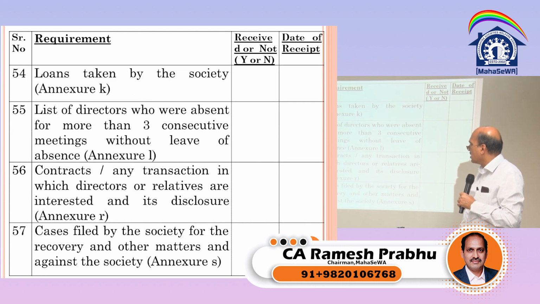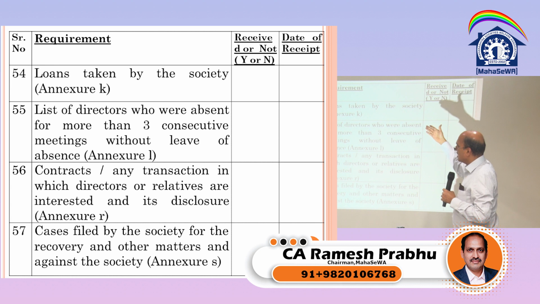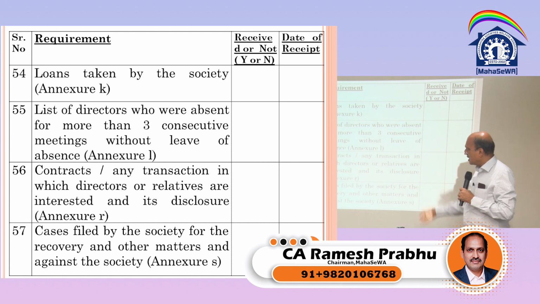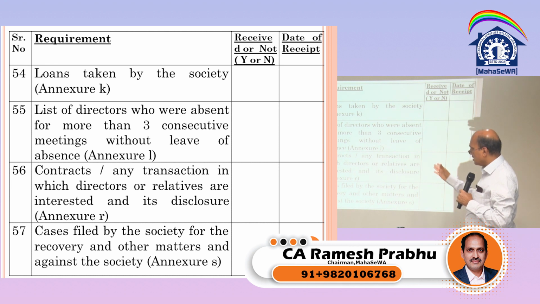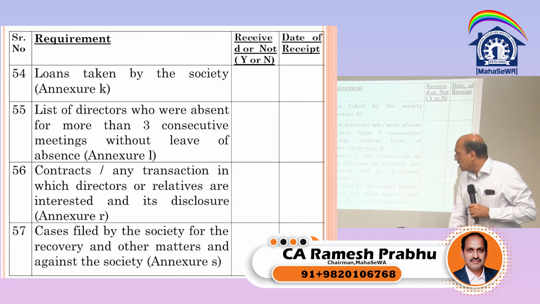Loans taken by the society, if there are any loans taken from the members in case of self-redevelopment and all, we know housing societies take the loan from the members and outsiders, investors. List of directors who were absent for more than 3 meetings, that we have seen in Annex L. Contracts or any transaction in which a director or relatives are interested. Cases filed by the society for recovery and other dues. So these are the various documents.